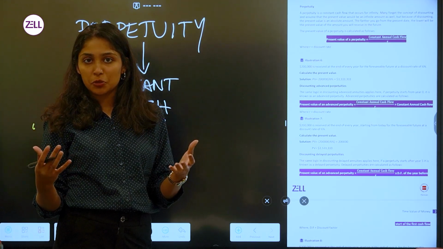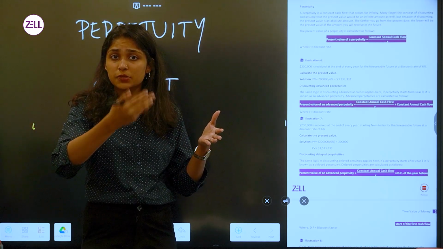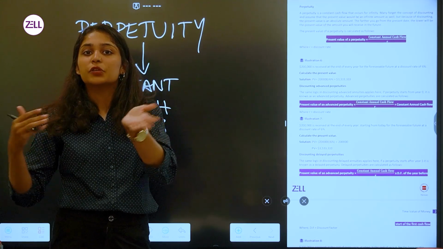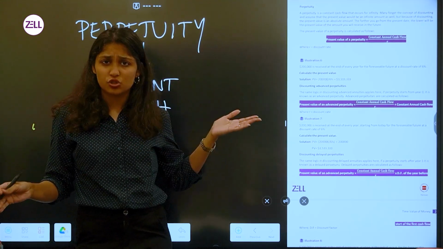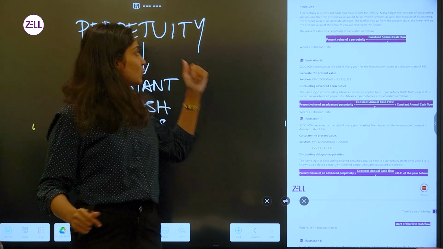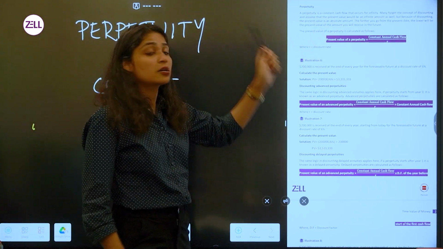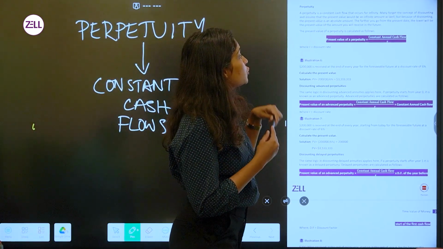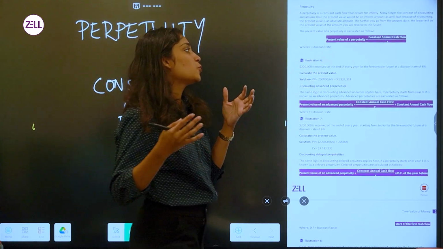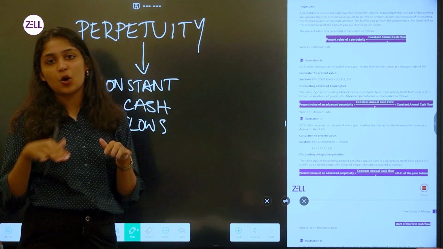What happens in a scholarship? One lump sum amount is invested and the returns from the lump sum amount are given as a merit to the student or the topper of the year every year. These colleges have been existing for so many years, but it goes on and on, right? So that is the meaning of perpetuity, a constant cash flow that occurs for infinity. So the farther you go from the present day, the lower will be the present value of the amount you will receive. Why? Because ultimately you're discounting it, right?